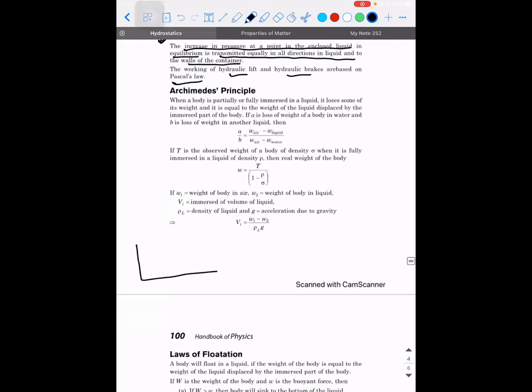So last year, you would have seen this kind of experiment, right? There will be two pistons. Let's say the force applied here is F1 and the area of cross section is A1. Here the force is F2 and the area of cross section is A2. If the liquid used inside is incompressible, then what is the relation between F1, A1 and F2, A2?